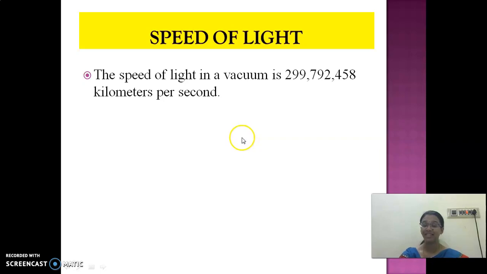What is the speed of light, children? We can say that speed, right? The distance traveled by time. Speed is nothing but the distance traveled in a particular time is called as speed. We can say 45 km per hour. That is the speed of a car travel. So likewise we have speed of light. So the speed of light in vacuum. Vacuum is nothing but no gas. There is no gas material. Okay. So above our atmosphere, the region is completely covered with vacuum.